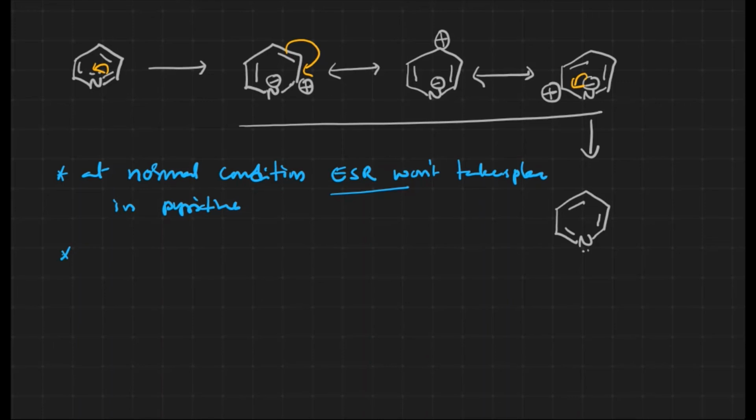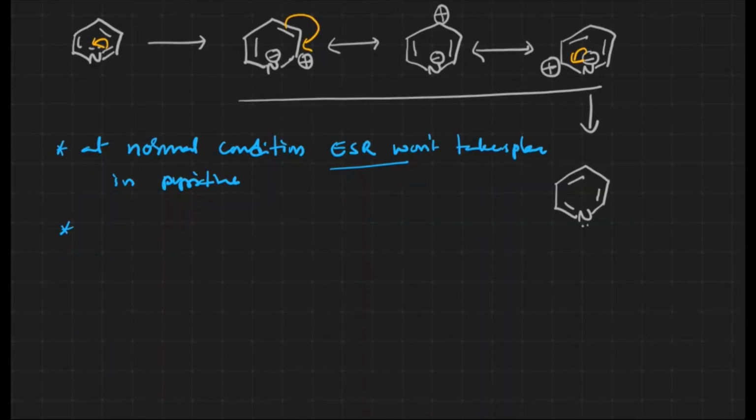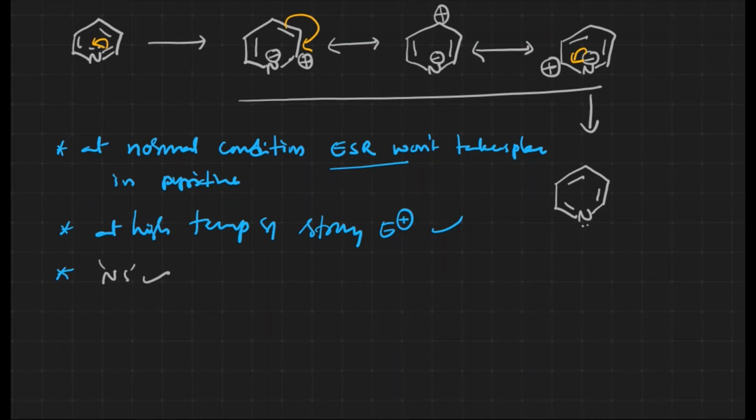And at extremely high temperature and with a strong electrophile, the reaction takes place. But without high temperature and this kind of conditions, one thing will take place here. What is that? The nucleophilic substitution reaction readily takes place.